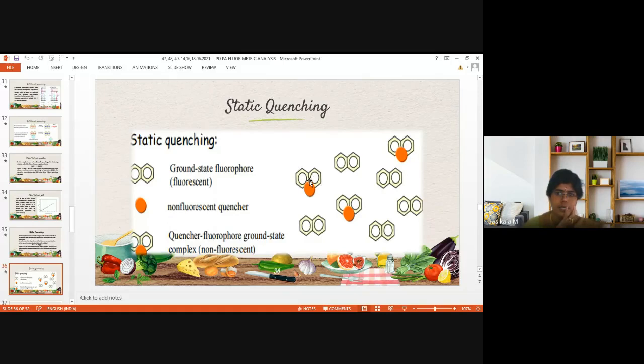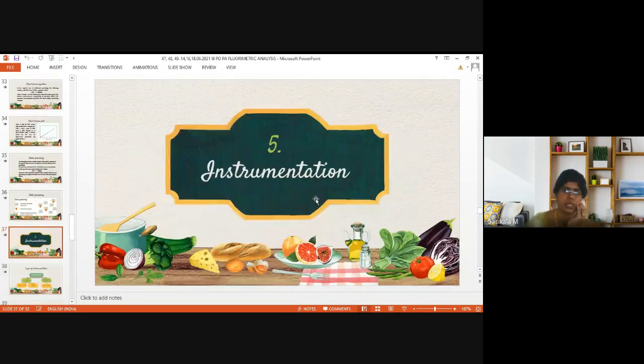The complex is non-fluorescent, the free molecule is fluorescent. The aromatic ring represents the conjugated system that makes the compound fluorescent. When it is attached to another molecule, the double bonds contribute to complex formation, so it becomes non-fluorescent. This is called static quenching.